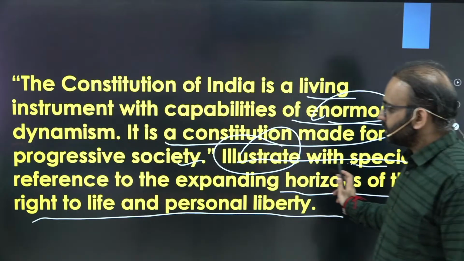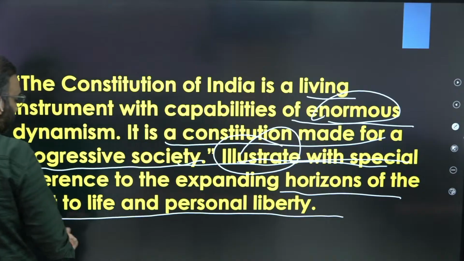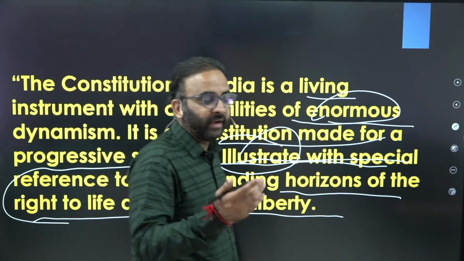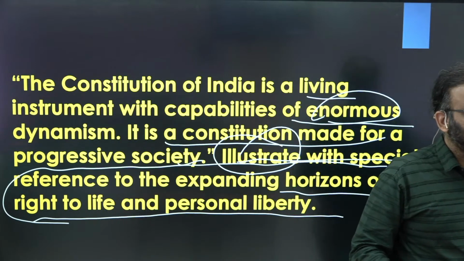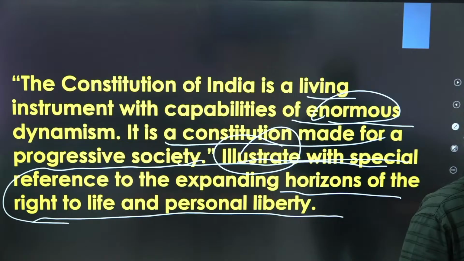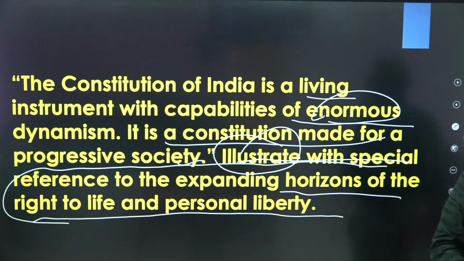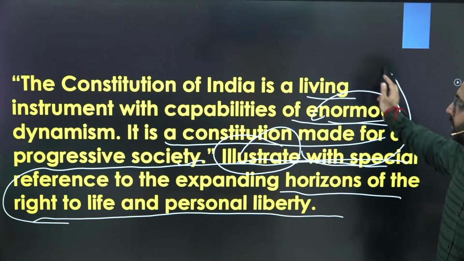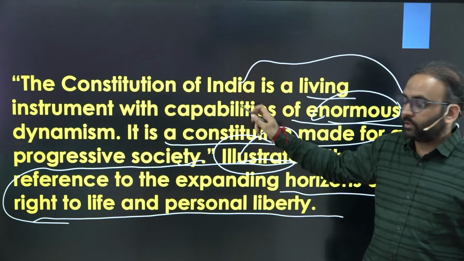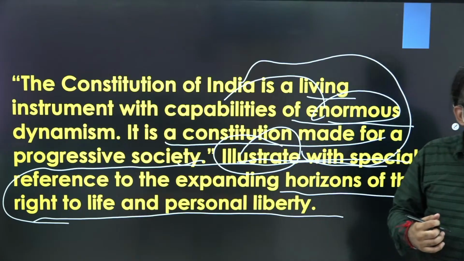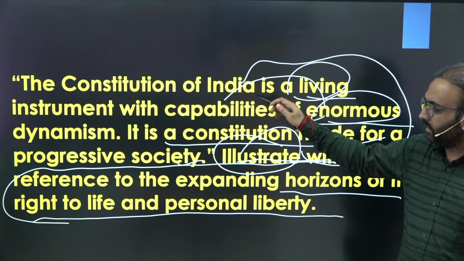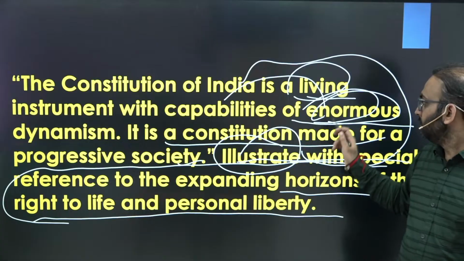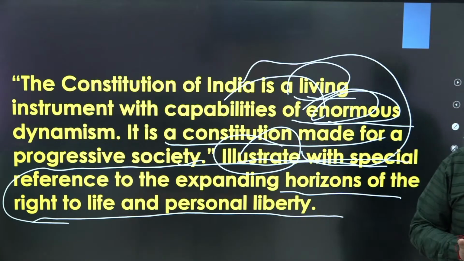Then there is a context being set that you need to talk about right to life and personal liberty's expanding dimensions, like how the right to life and personal liberty is broadly, widely, liberally interpreted by the Supreme Court. How this became a composite right, including so many implied rights, right? Then how it is ensuring the Constitution being a living instrument, the Constitution evolving with dynamism, right? That also you need to address, right? Then how the Constitution is a living instrument with capabilities of enormous dynamism, you need to also specify, right?